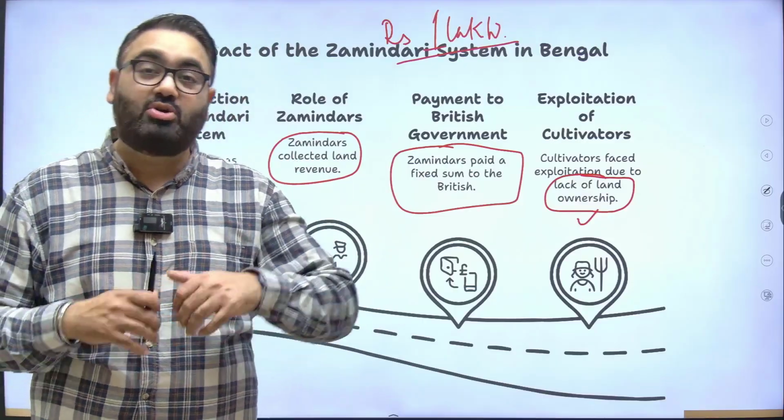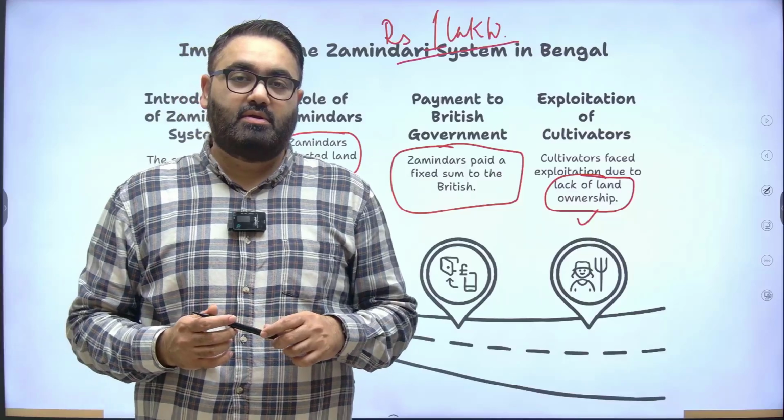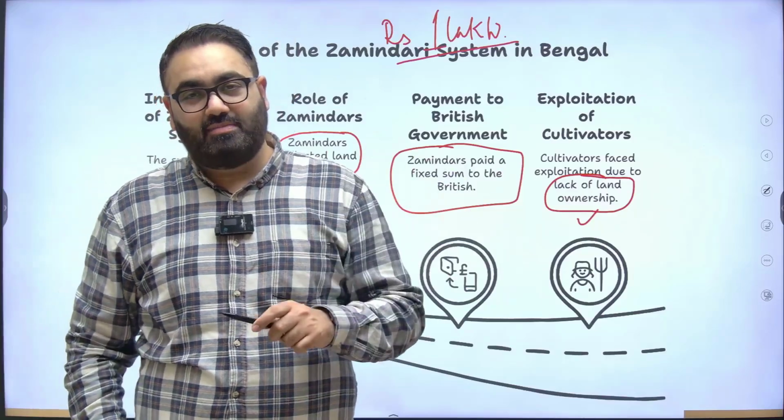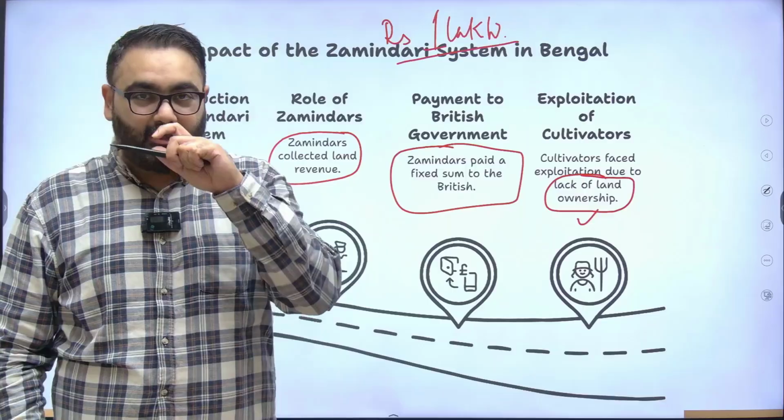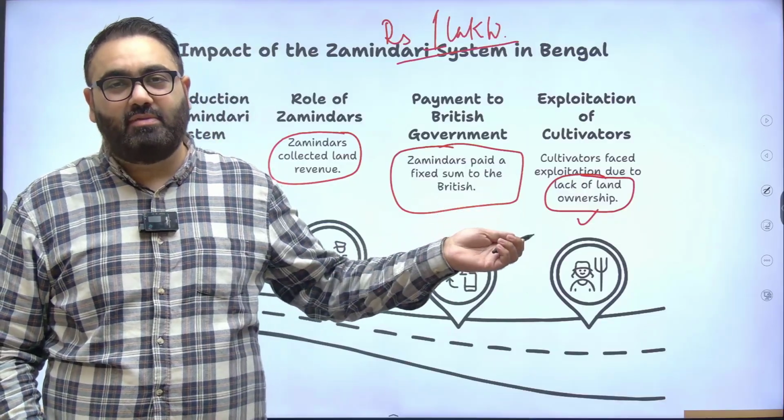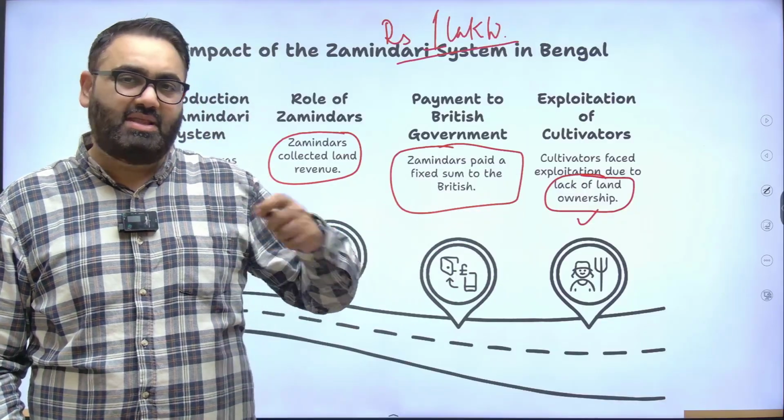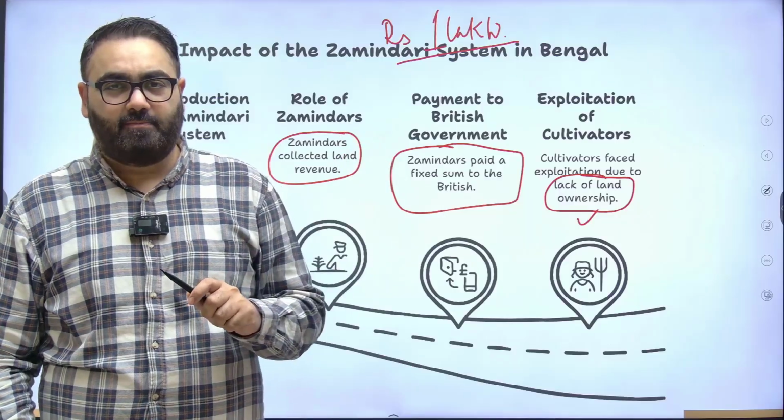No, this is not yours. You can't even sell it. So just like the government could change the zamindars, if the zamindar thought the farmer was not able to give them the money that is fixed, the zamindar would just kick out the farmer or the cultivator.